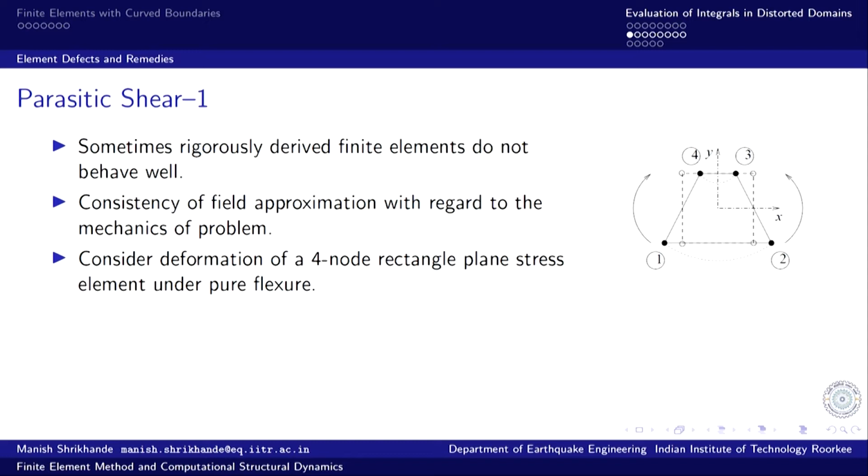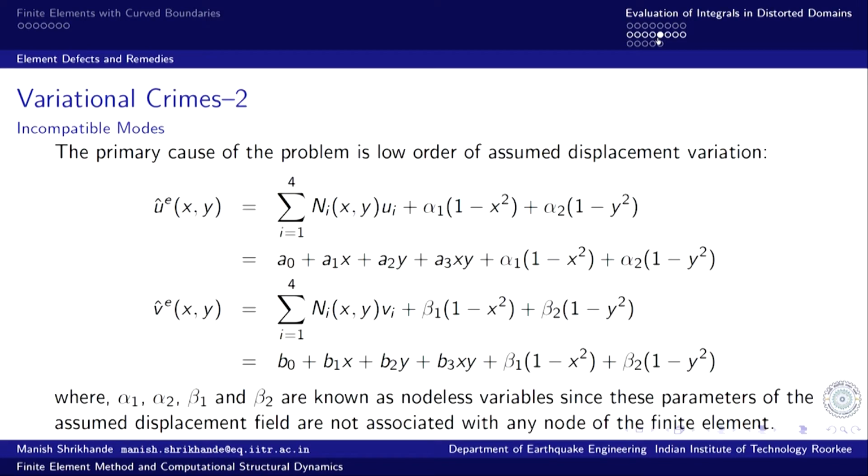So, the basic idea is we need to include these quadratic terms, so that the complete displacement approximation becomes complete in quadratic. We already had one term from the second degree polynomial, the xy term.